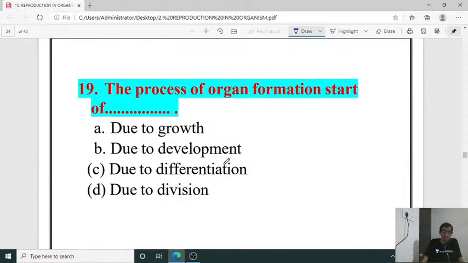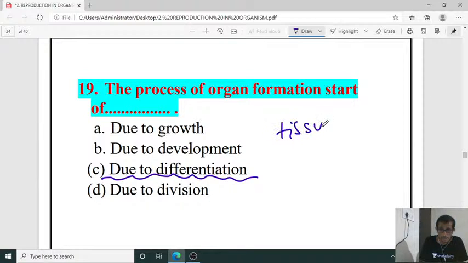We are having 30 questions. The process of organ formation starts off, what does it indicate? Organ formation is due to differentiation. Tissues will be there, and tissue will give organ.